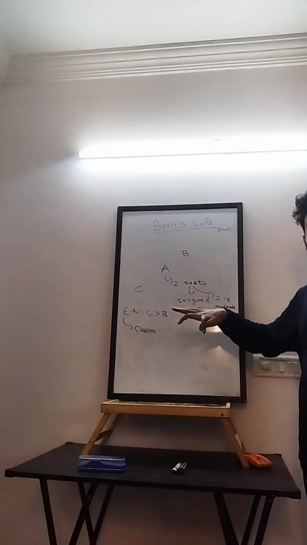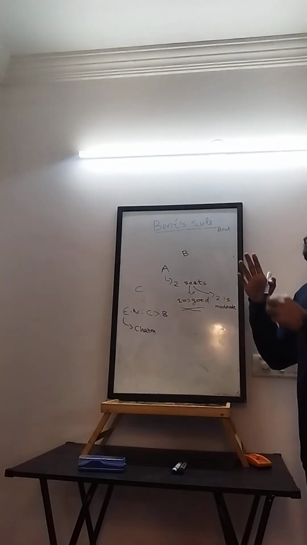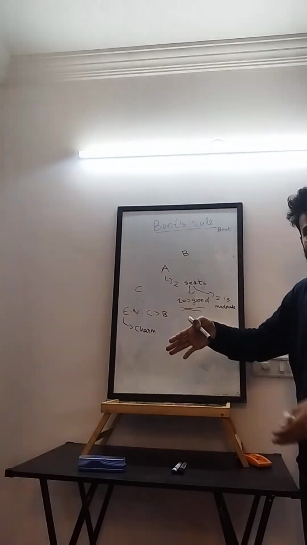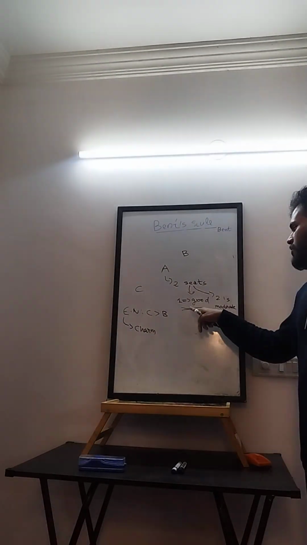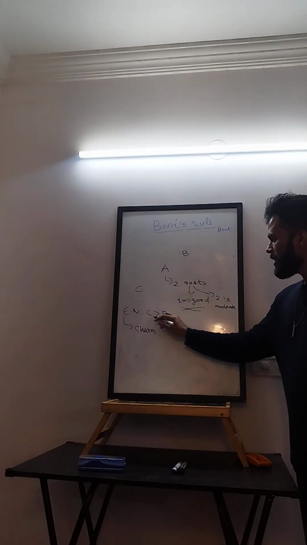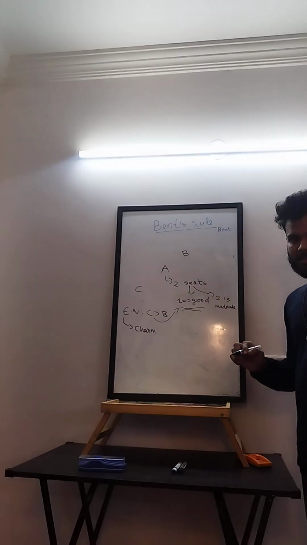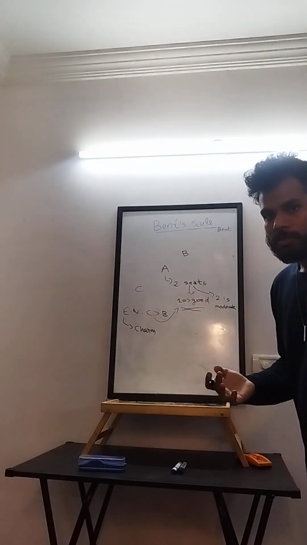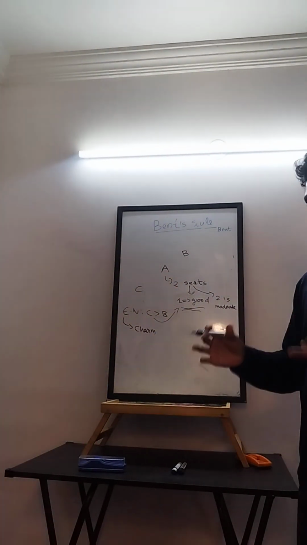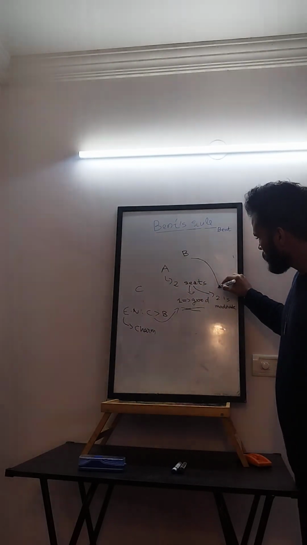Suppose both of them want a ticket, right? They want to go to the concert, like atoms want to make bonds and become stable. So C will get the best ticket, correct? The best ticket available, or the easiest ticket or most comfortable ticket, and B will get the second one because that's the only thing left, correct?